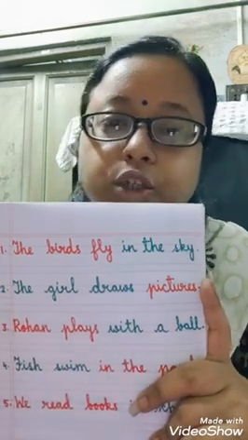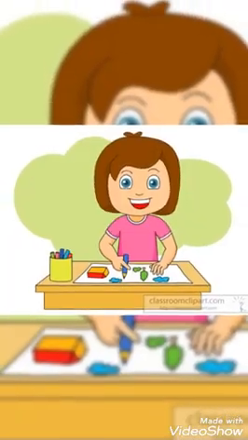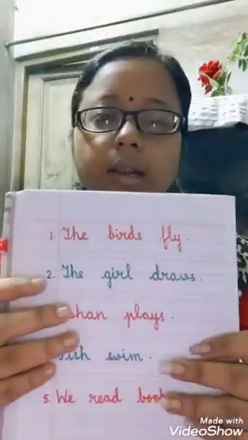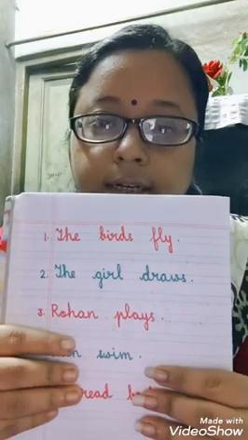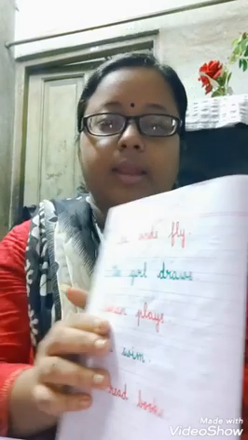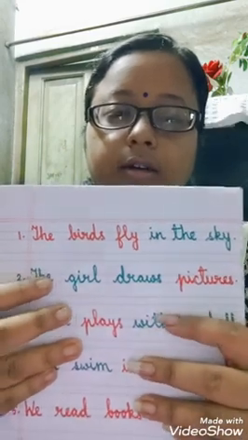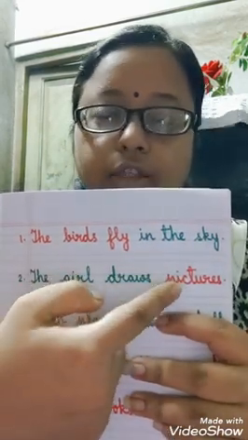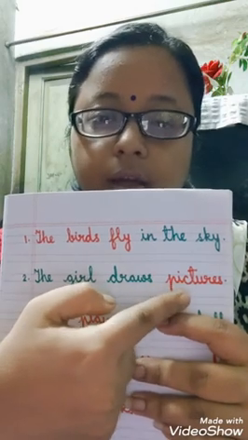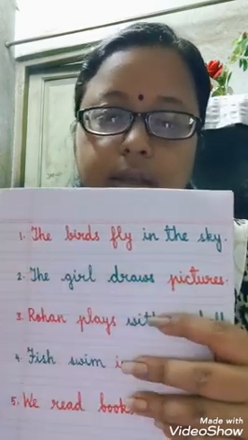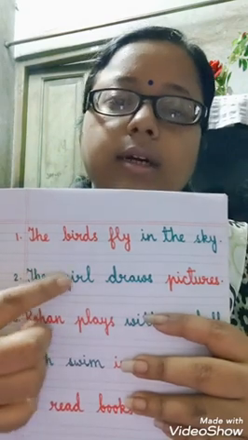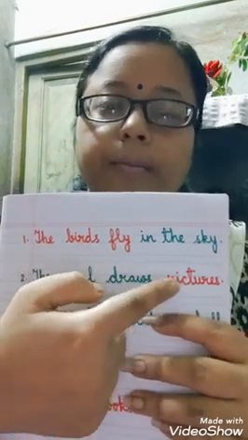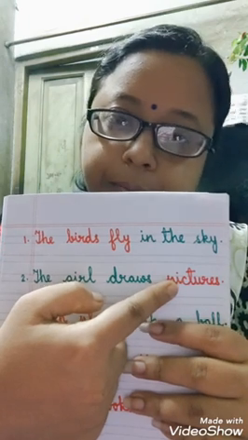Similarly, I'll show you the next picture. In the next sentence, we have already made a sentence. The girl draws. Now, what does the girl draw? The girl draws pictures. So what have we added? We have only added pictures. The girl draws pictures. What does the girl draw? The girl draws pictures. Clear?